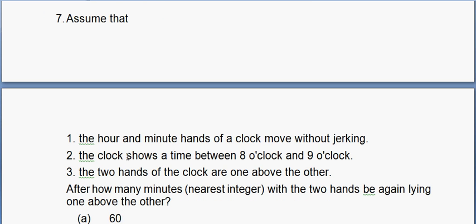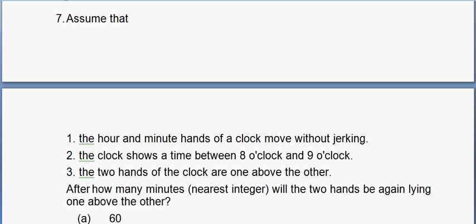This is the 7th question, a general question, right? There are 3 statements which were given, but these were irrelevant statements. The first statement says the minute and the hour hand move without jerk, which means it is a good clock. It does not lose or gain any time. The clock shows a time between 8 and 9, and the two hands of the clock are above one another. After how many minutes, nearest integer, will the two hands be again lying on each other?